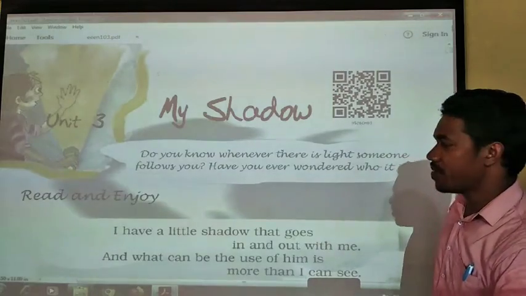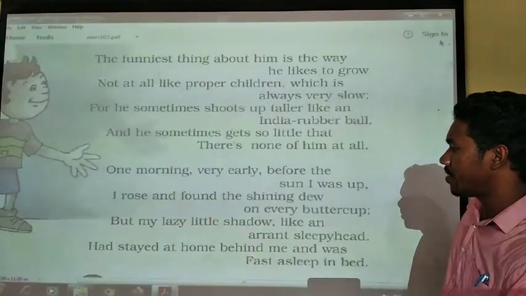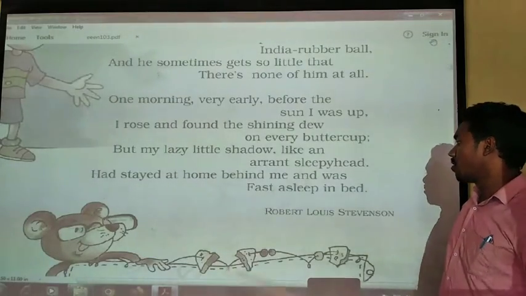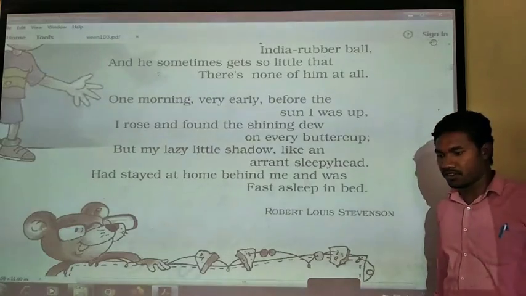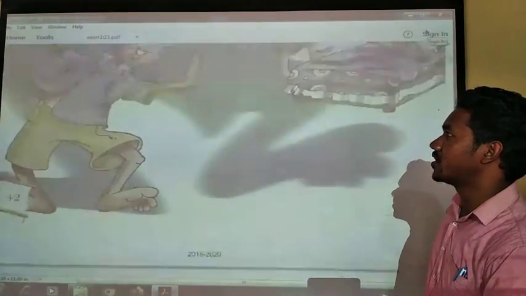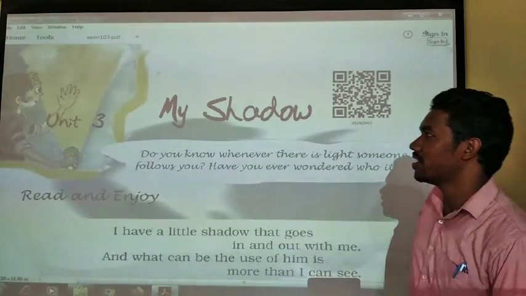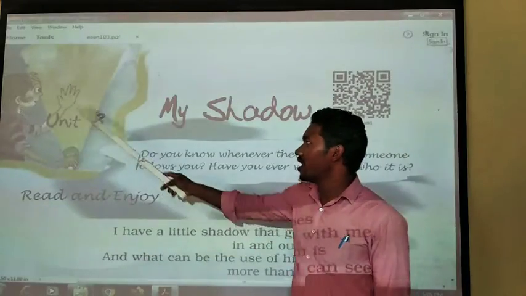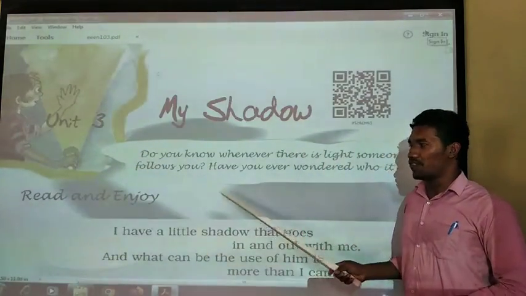This poem is written by, let us see, the poet Robert Louis Stevenson. This is the poet who has written this poem, My Shadow, and here you can see the picture of the boys and girls. One boy is trying to do that activity I was just telling you. So let us start with the bubble.